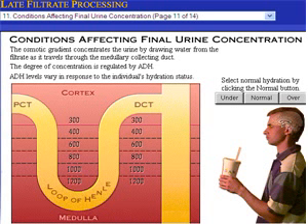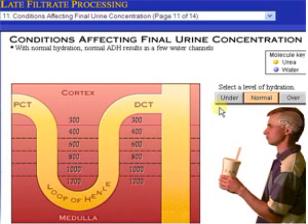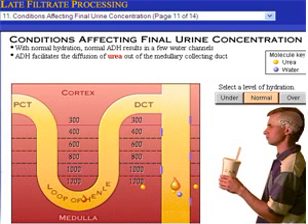Select the normal level of hydration first by clicking the Normal button, and then compare that condition with the other two hydration levels. Notice the effect of each condition on the drop of filtrate traveling down the medullary collecting duct. With normal hydration and levels of ADH, water channels are present in the luminal membranes of these cells, resulting in moderate water permeability. ADH also facilitates the diffusion of urea out of the medullary collecting duct into the interstitium.